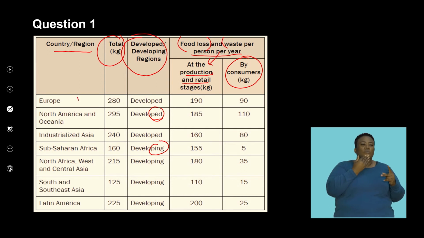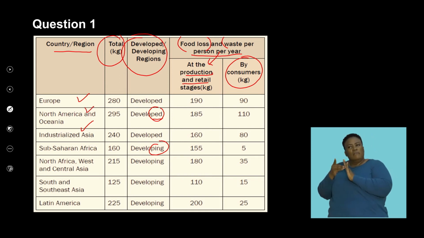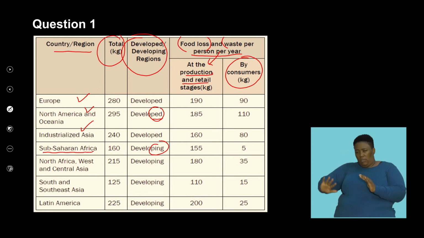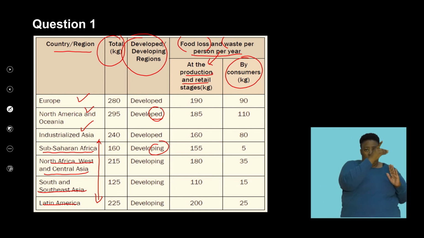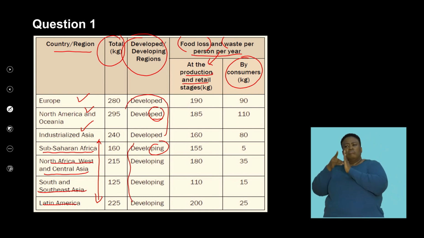so here we have a developed country, industrialized Asia, which is a developed country. We also see that there are developing countries that are illustrated. So Sub-Saharan Africa, North Africa, West and Central Asia, South and Southeast Asia, and Latin America are all seen as developing countries. So I think that's very important in us trying to understand the context of what this comparison is being made against. So we're comparing your developing countries to your developed countries further up here.